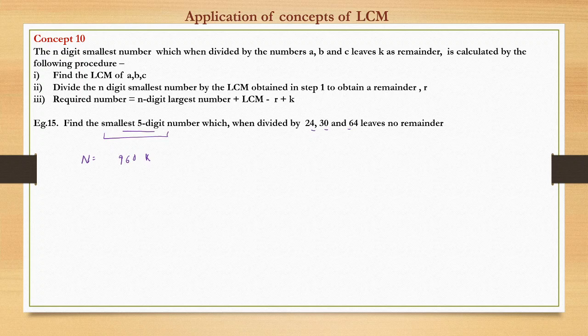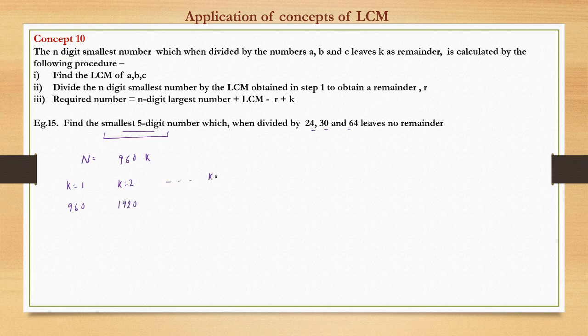So again, one method is we can put different values of k. So k equal to 1, we know it is 960. k equal to 2, we know it is 1920.